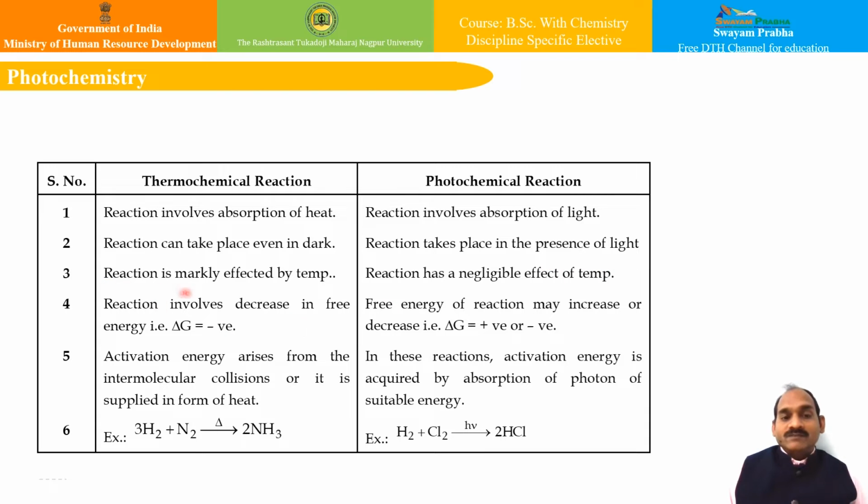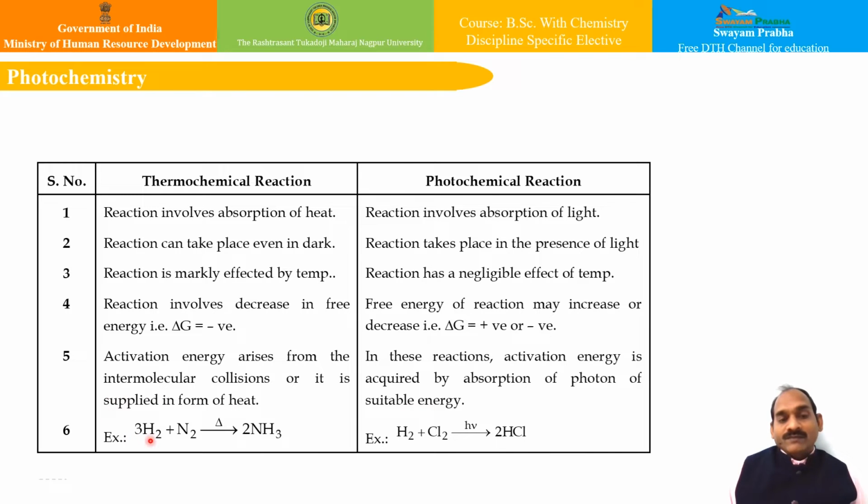A thermochemical reaction is markedly affected by temperature, whereas a photochemical reaction has a negligible effect of temperature. In a thermochemical reaction, the reaction involves a decrease in free energy, that is, delta G is negative. In a photochemical reaction, the free energy of the reaction may increase or decrease depending on the reaction, so delta G can be positive or negative. The activation energy arises from intermolecular collisions, or is supplied in the form of heat, in a thermochemical reaction. Whereas in a photochemical reaction, the activation energy is acquired by the absorption of a photon of suitable energy.